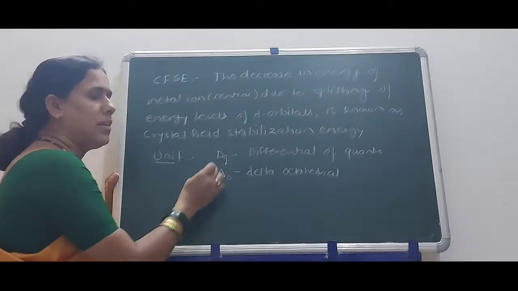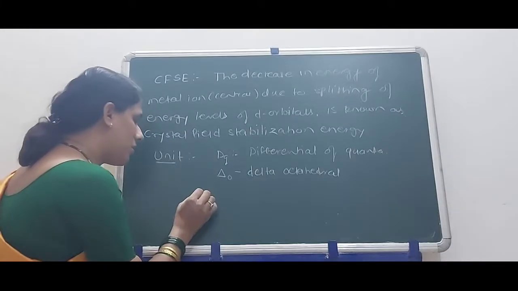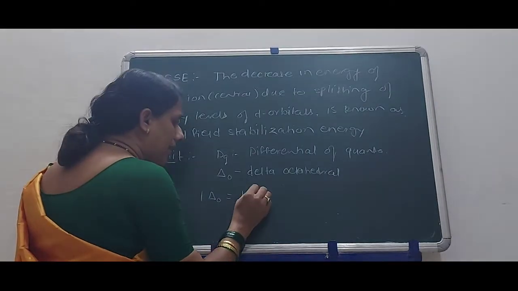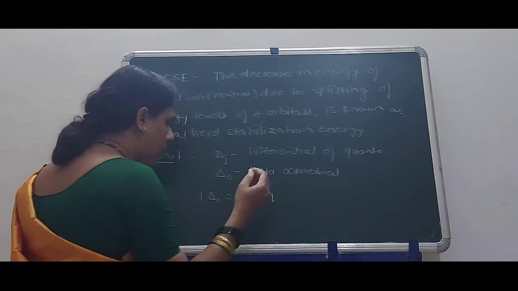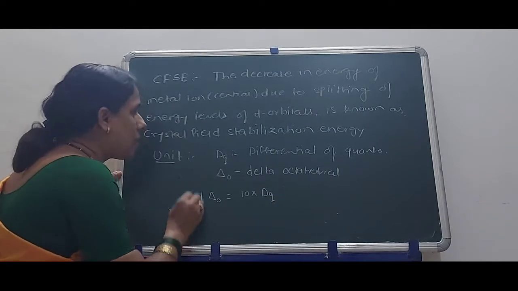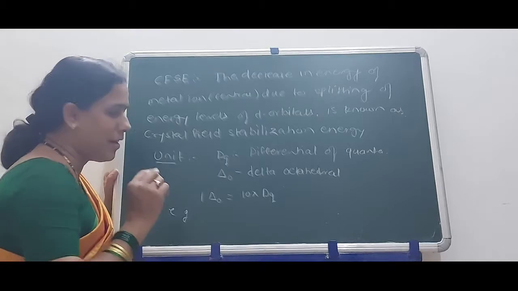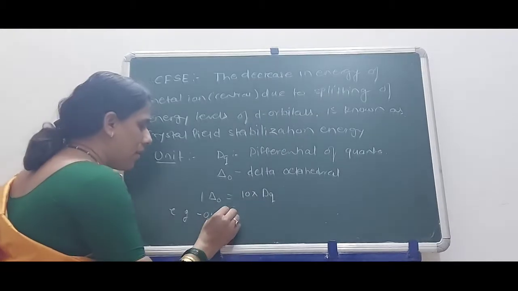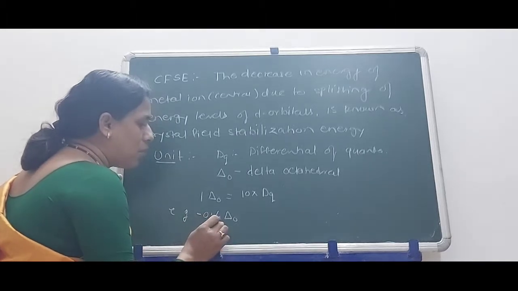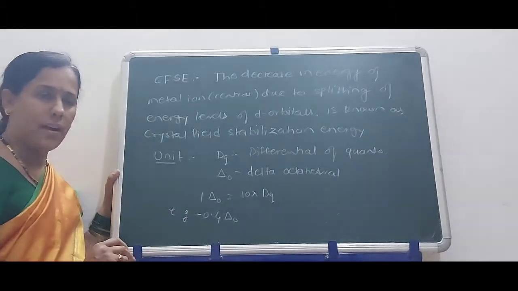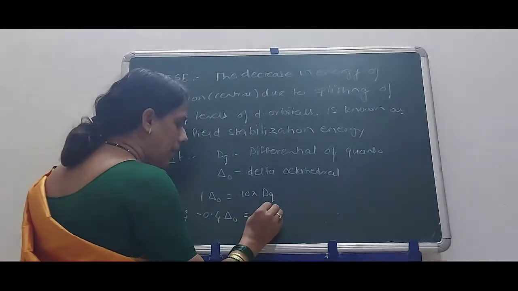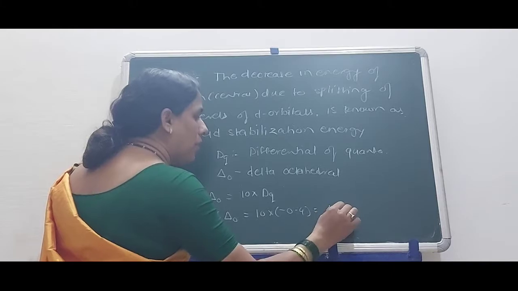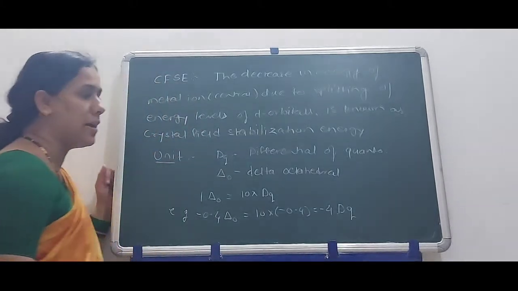The relation between these two is that 1 delta octahedral is equal to 10 Dq. For example, if the crystal field stabilization energy for d1 electron is minus 0.4 delta octahedral, it is 10 into minus 0.4, that is equal to minus 4 Dq.